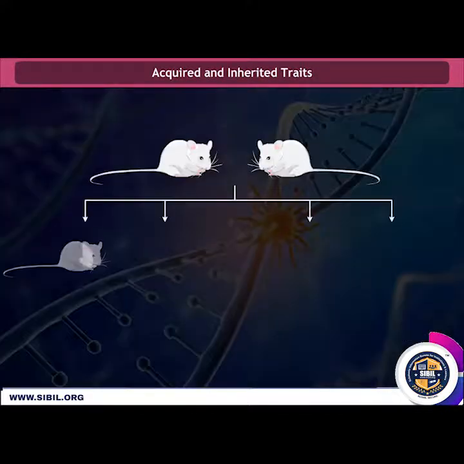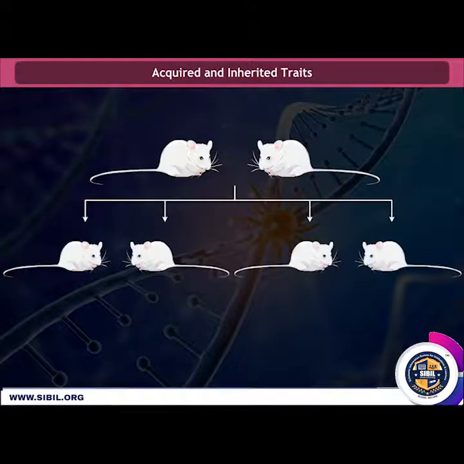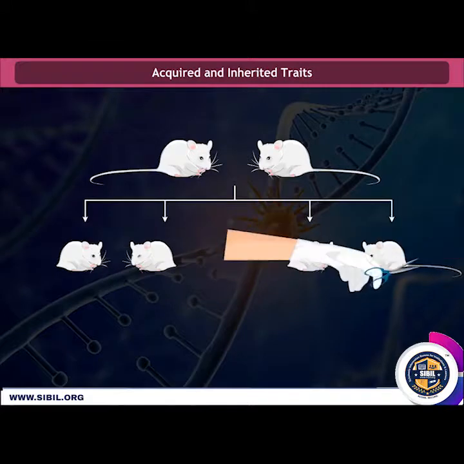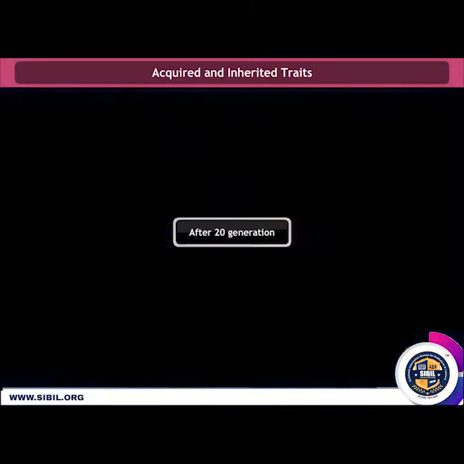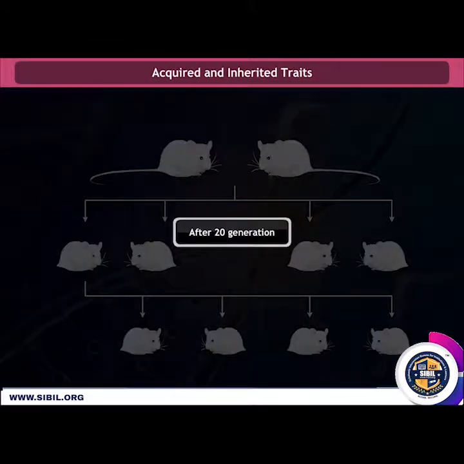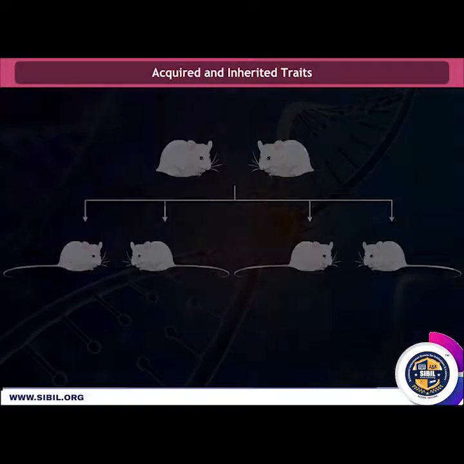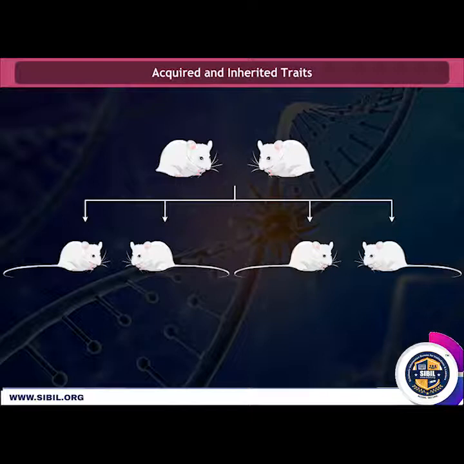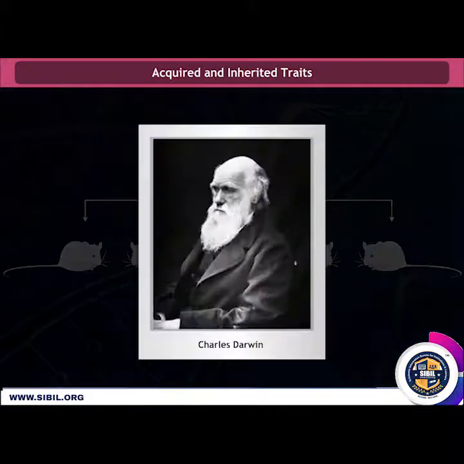For example, if we breed a group of mice, all their progeny will have tails as expected. Now, if the tails of these mice are cut in each generation for 20 generations, do these tailless mice have tailless progeny? The answer is no. And it makes sense because the removal of the tail cannot change the genes of the germ cells of the mice.